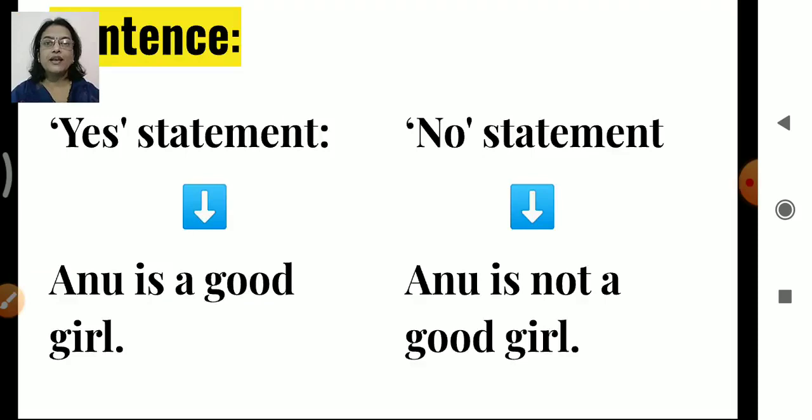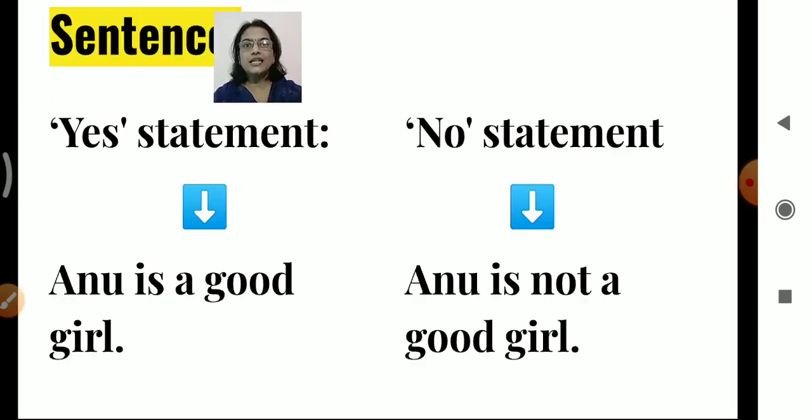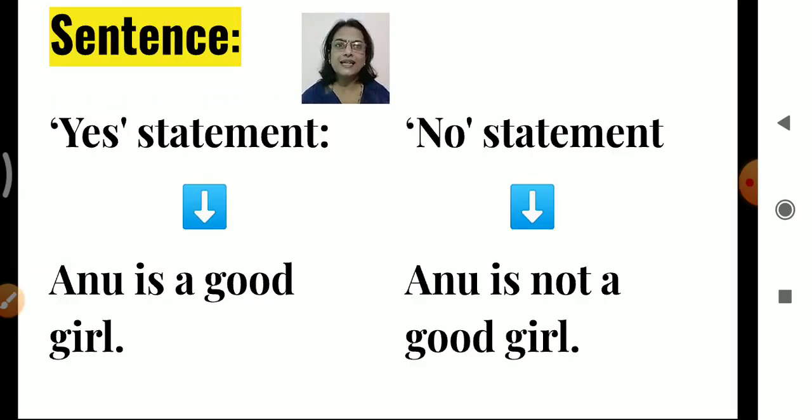Okay, fine. Now children, here you can see sentence. Now what is sentence actually? It is a group of words, right? A group of sensible, grammatically correct words. It's a group of words. We call it a sentence. Now there are various kinds of sentences, right? Here you can see yes statement and no statement. The sentence can be a yes statement or no statement.